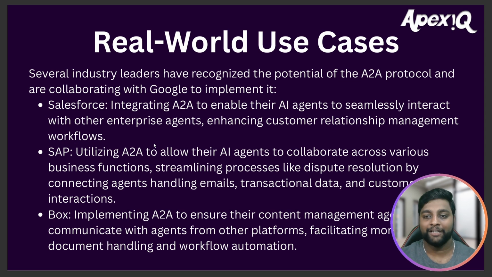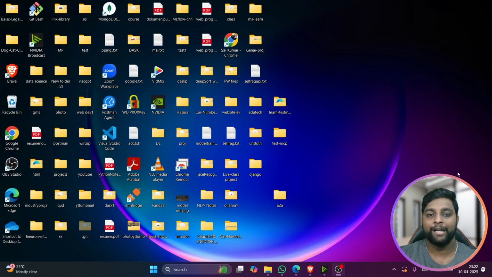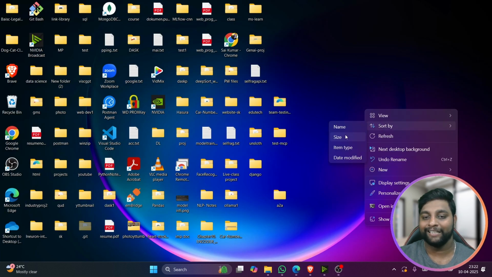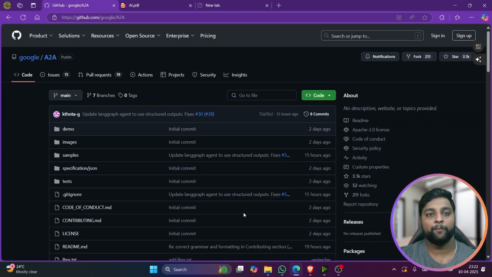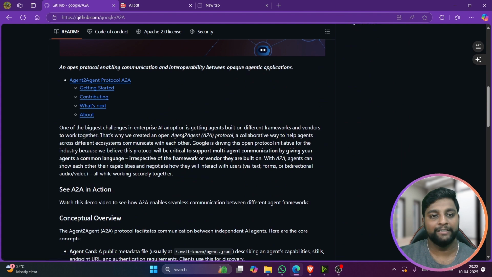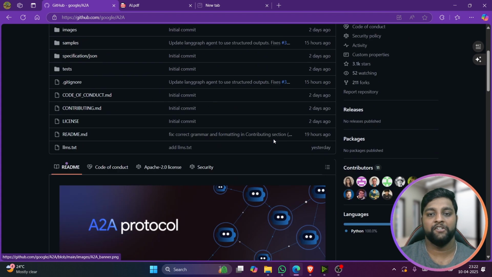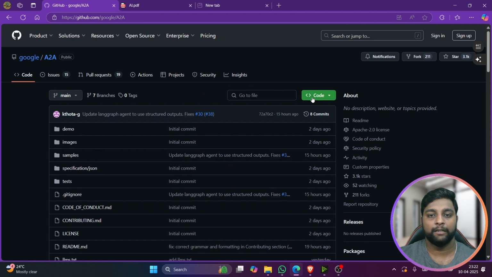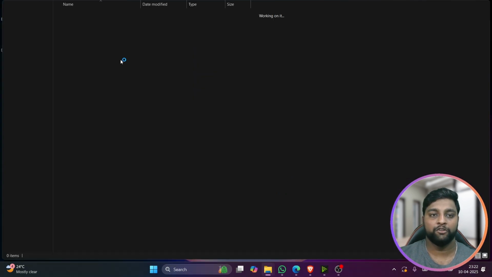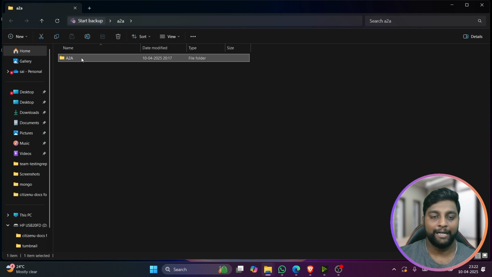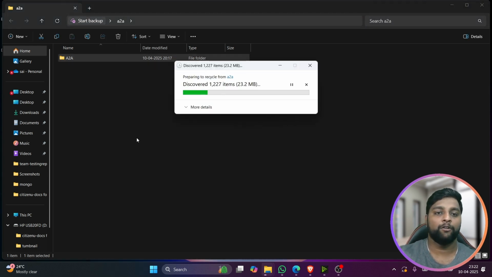Sounds interesting, right? Now let us see how it practically works. I'm not going to go into detail, or I haven't gone into detail, because we should go with the practical very soon. So before that, let me open their GitHub repo. So this is the GitHub repo of A2A. You can see here, this is the agent to agent protocol which they have introduced. So let's clone this, copy the link, and yeah, I already have an A2A folder here, so we can use this one, but I'll delete this and reconfigure it for you all so that you can understand it in detail.